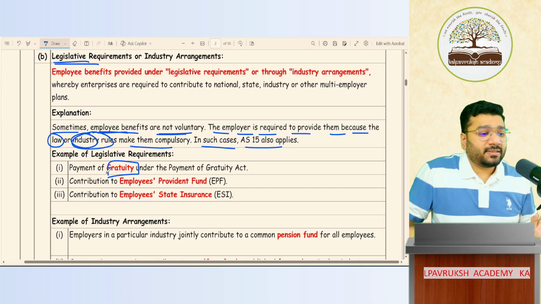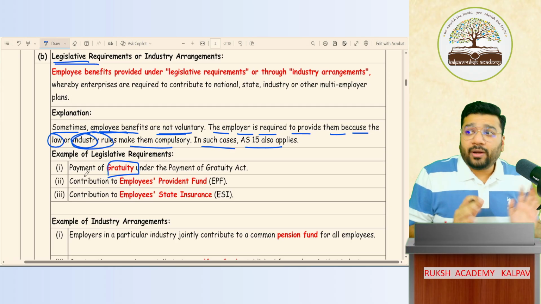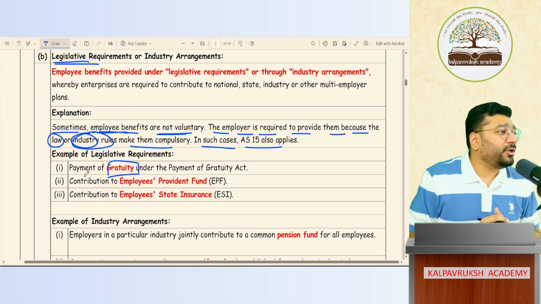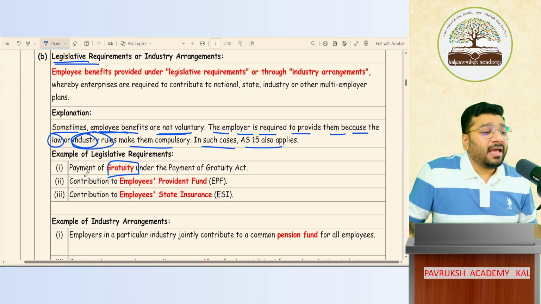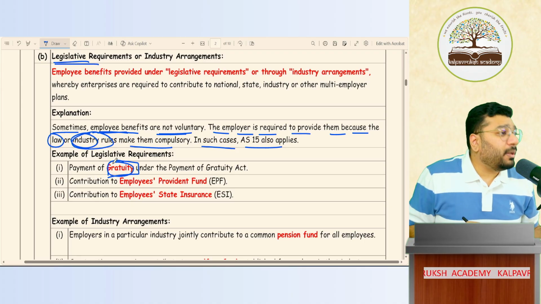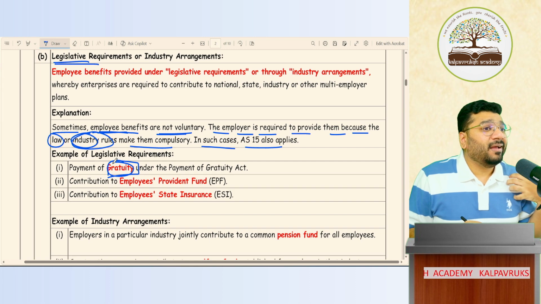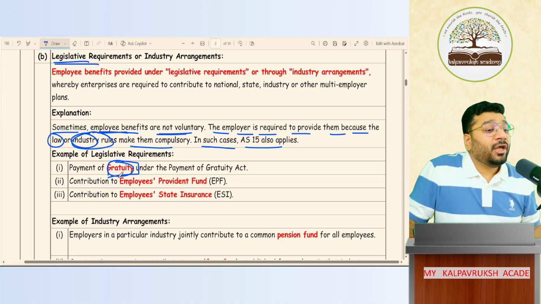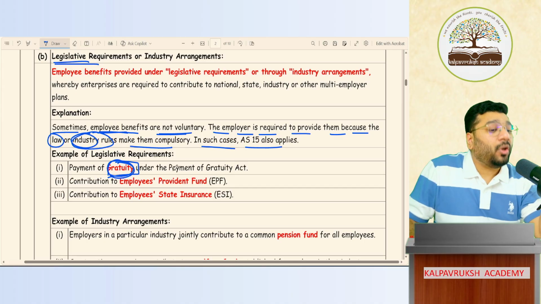Now what happens is, in my organization, the Gratuity Act is applicable. But I don't have the intention to pay gratuity to my employee. I don't want to express my gratitude. I don't want to pay it. But still I have to pay gratuity to the employee, not because of my agreement with the employee, but because of the law. Law says that you have to pay gratuity to the employee.